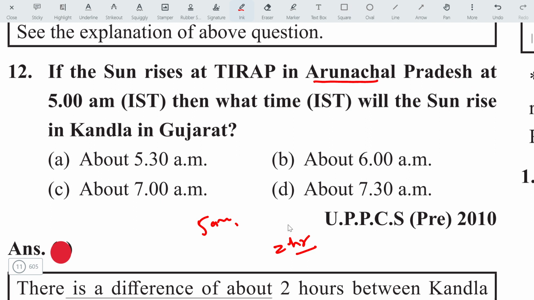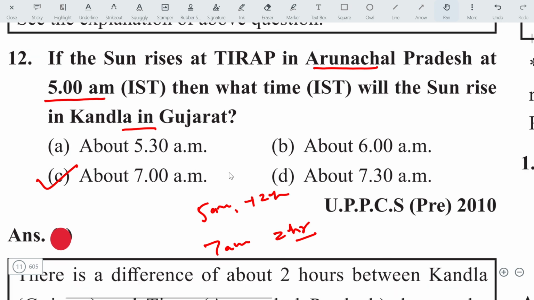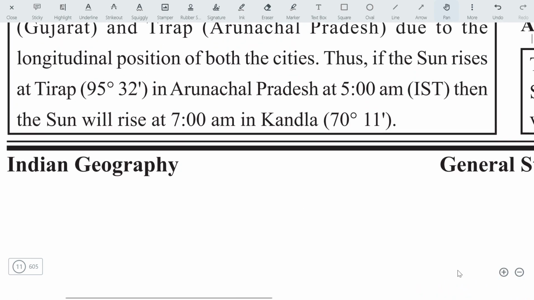Definitely, it rises at 5 am in Arunachal Pradesh. So in Kandla, we will add 2 hours more. So the answer will be 7 am. The answer will be C. You just have to remember that the time difference between Gujarat and Arunachal Pradesh is almost 2 hours. Let's move on to the next question.